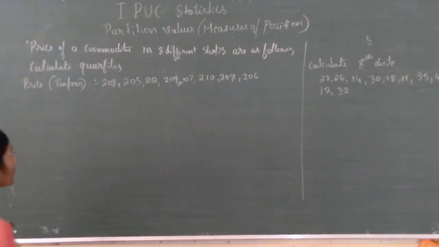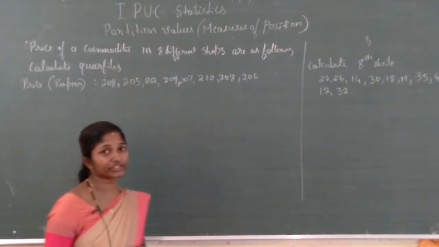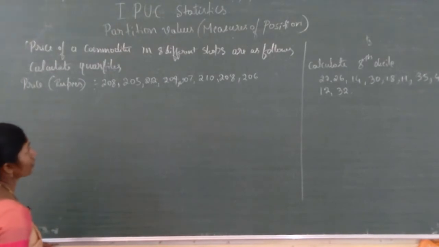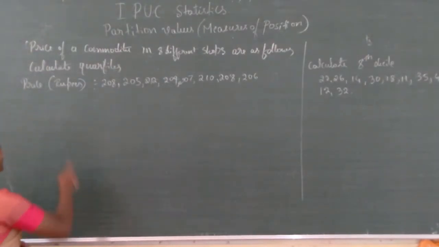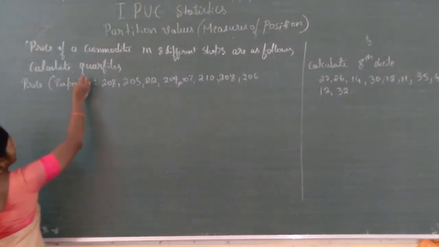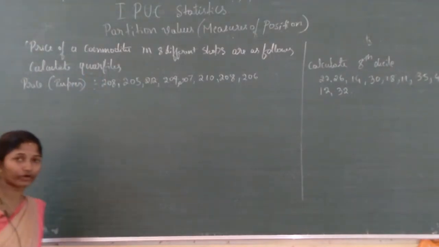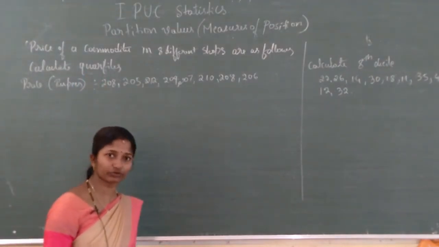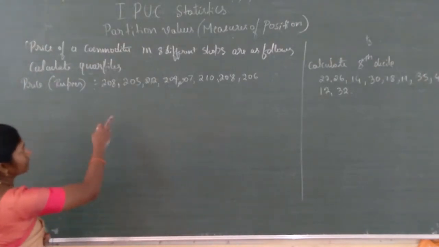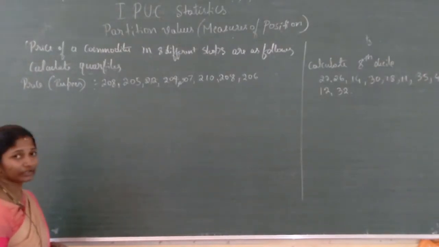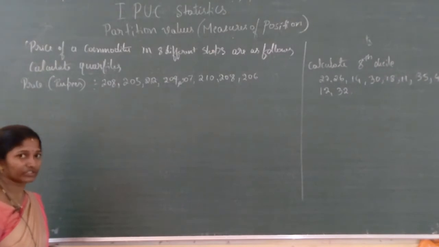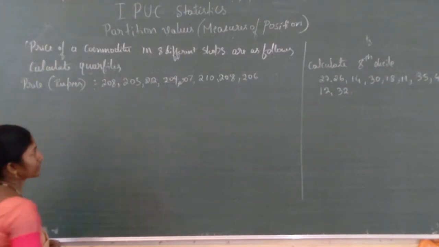I have written one problem: prices of commodities in 8 different shops are as follows. Calculate quartiles. Calculating quartiles means you have to find all three, Q1, Q2 and Q3. I have written the data. First, what is the step? You have to arrange it.